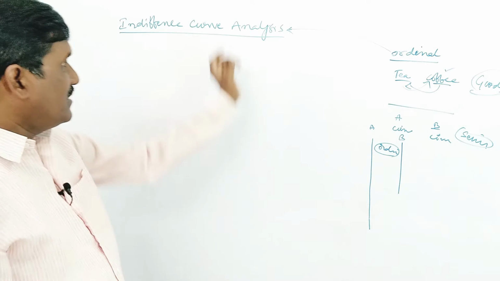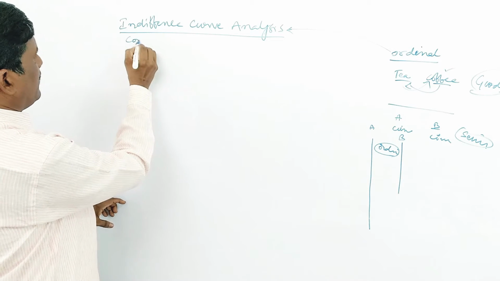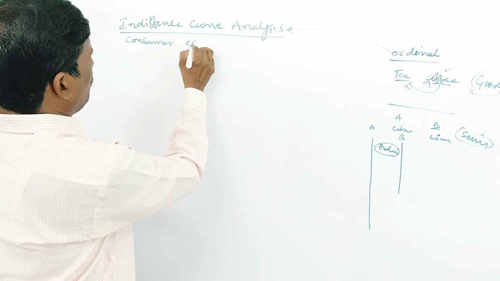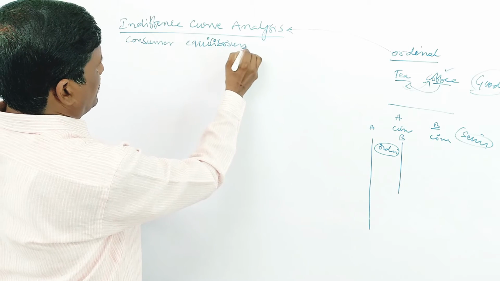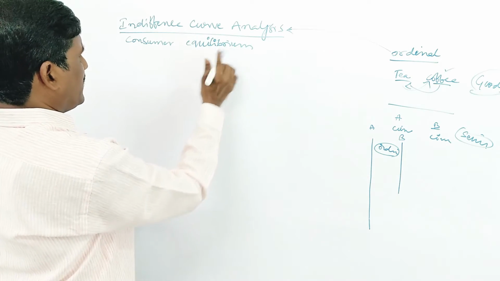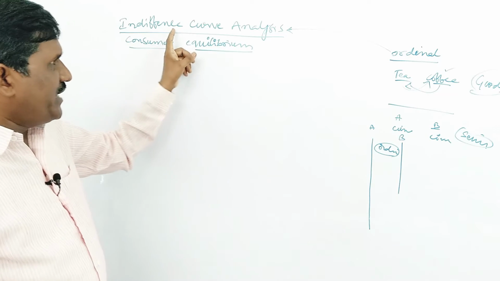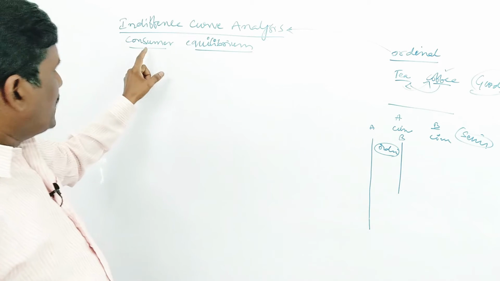Here, consumer equilibrium. How a consumer will be in equilibrium with the help of indifference curve. Let us analyze it. Consumer's equilibrium.